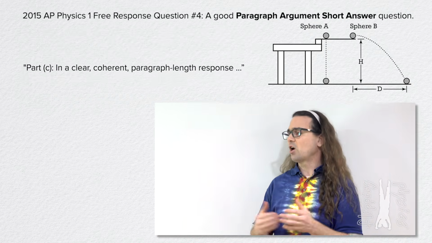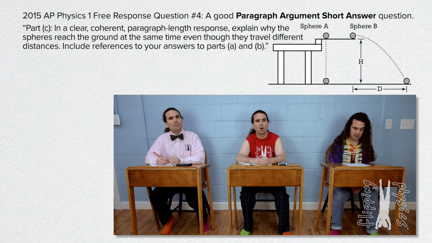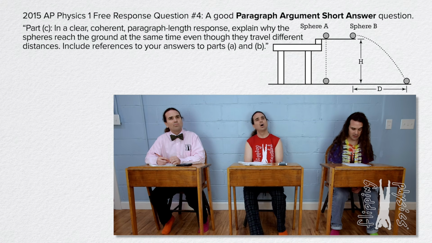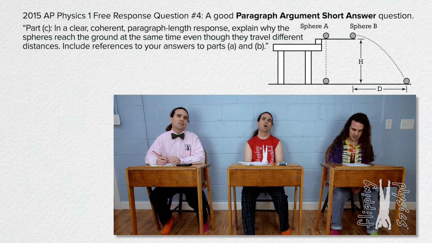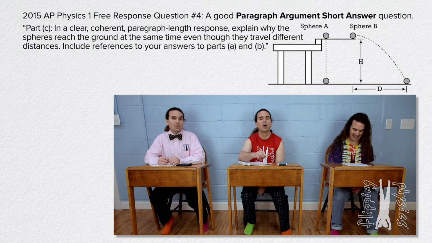Please read all of Part C. Part C. In a clear, coherent paragraph length response, explain why the spheres reach the ground at the same time, even though they travel different distances. Include references to your answers to parts A and B.